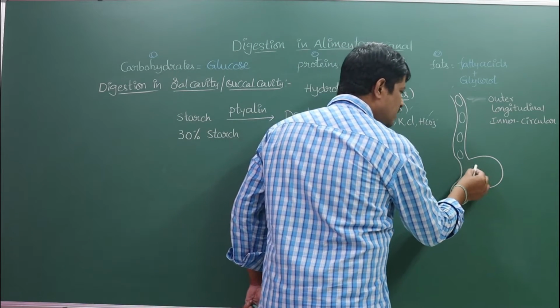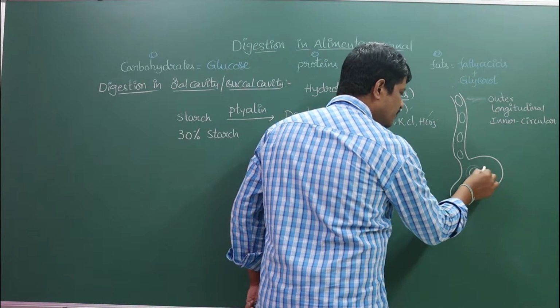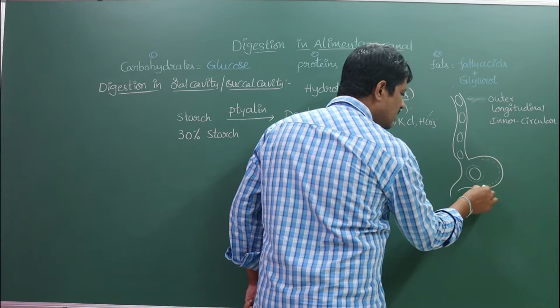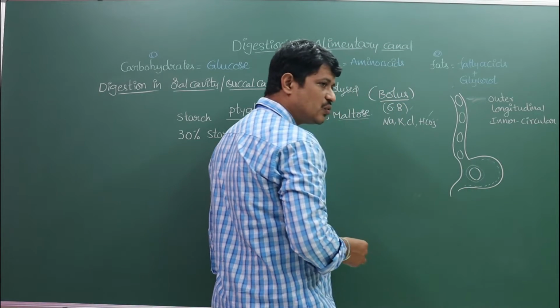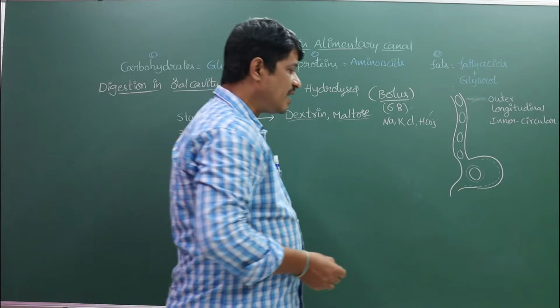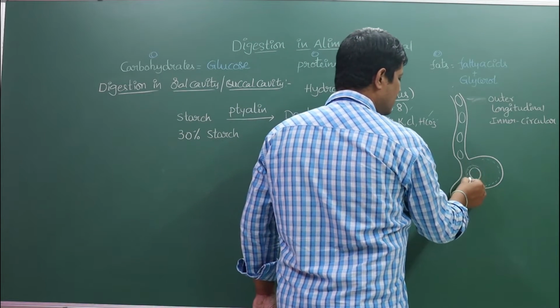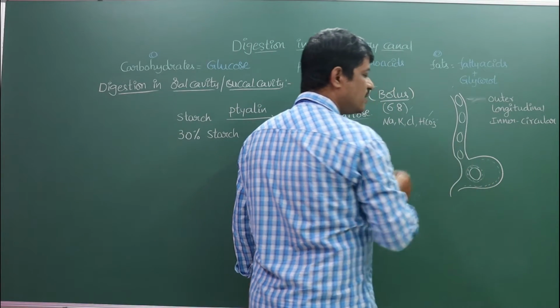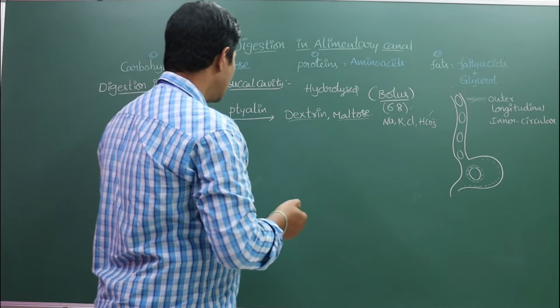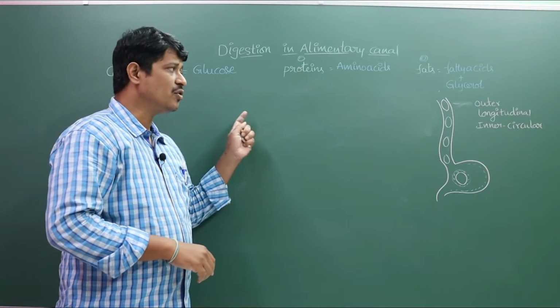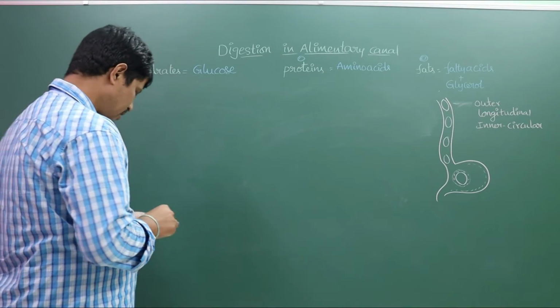When the food enters into the stomach, the walls of the stomach secrete the gastric juice. The gastric juice combines with the bolus. Now we are going to discuss the process of digestion in the stomach.